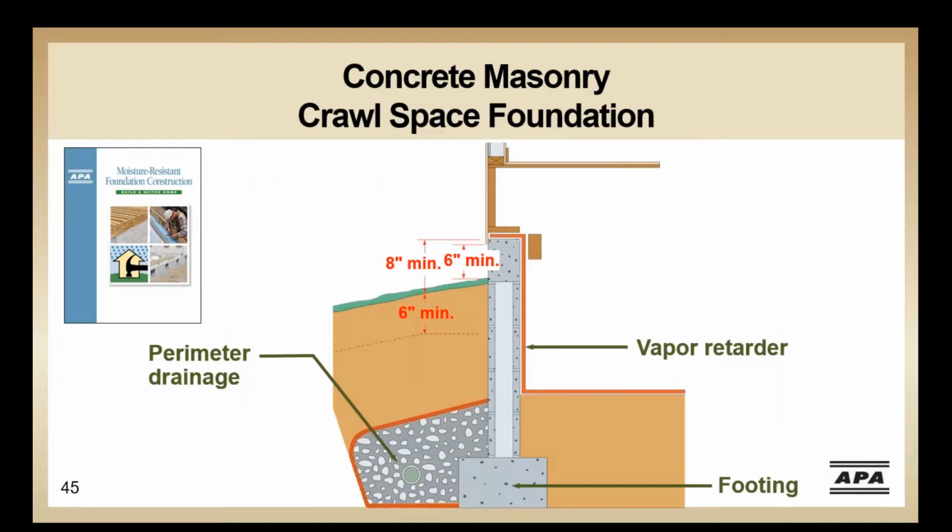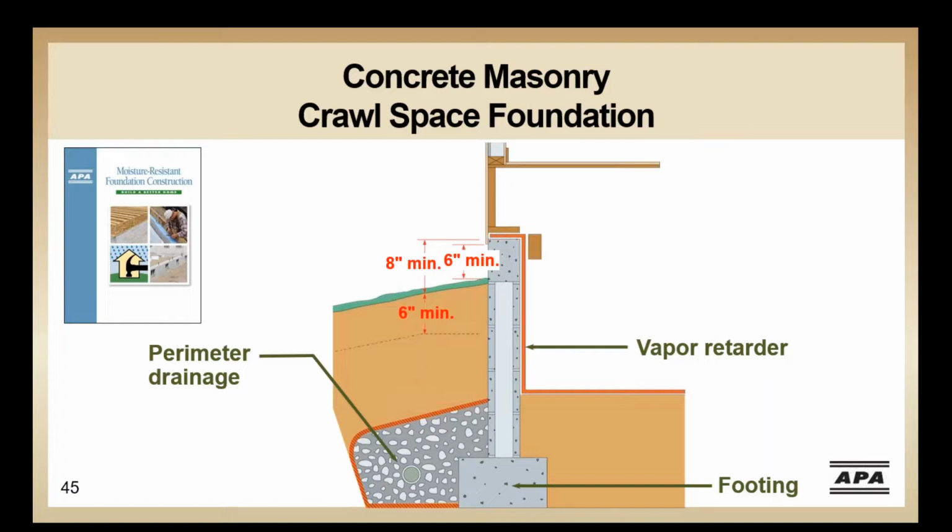Much of the same holds true for crawl spaces. Note that a vapor retarder extends across the floor and up the walls to reduce the amount of moisture that enters the crawl space from the ground below. There are two ways a crawl space is typically constructed. Either vented, where vents along the perimeter of the foundation allow for a free air exchange that helps keep the ambient moisture down. An alternative to the use of ventilation in crawl spaces that may be allowed in your area is to provide conditioned air in the crawl space in lieu of the vents. But one method or other must be used. A poorly vented unconditioned space is a recipe for disaster.